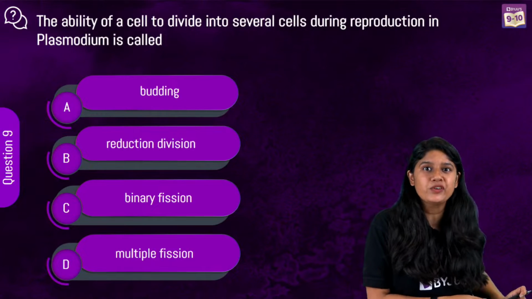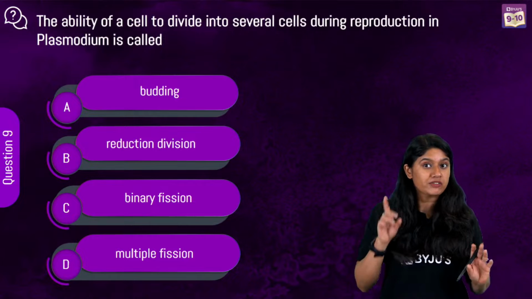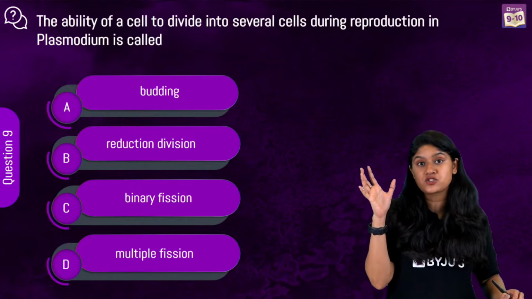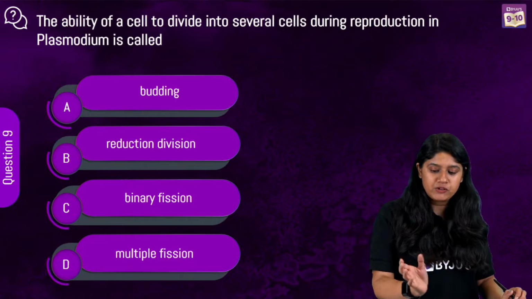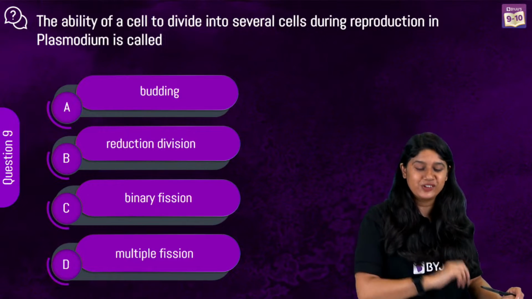Everyone, can I tell you, we have 27 questions. So we have lots and lots of concepts that we'll be touching upon in the chapter, How Do Organisms Reproduce? We started with asexual reproduction, we are still on it. We went a little bit into sexual reproduction and variation. And now we are moving ahead further.